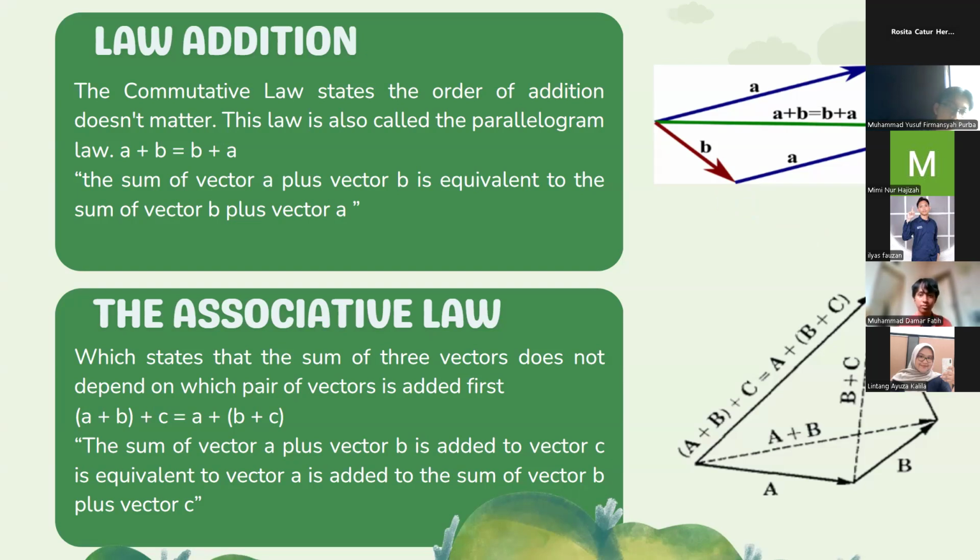Or we can say the sum of vector a plus vector b is equivalent to the sum of vector b plus vector a. We can see on the picture on the right, on the top, the commutative law, or the parallelogram law.